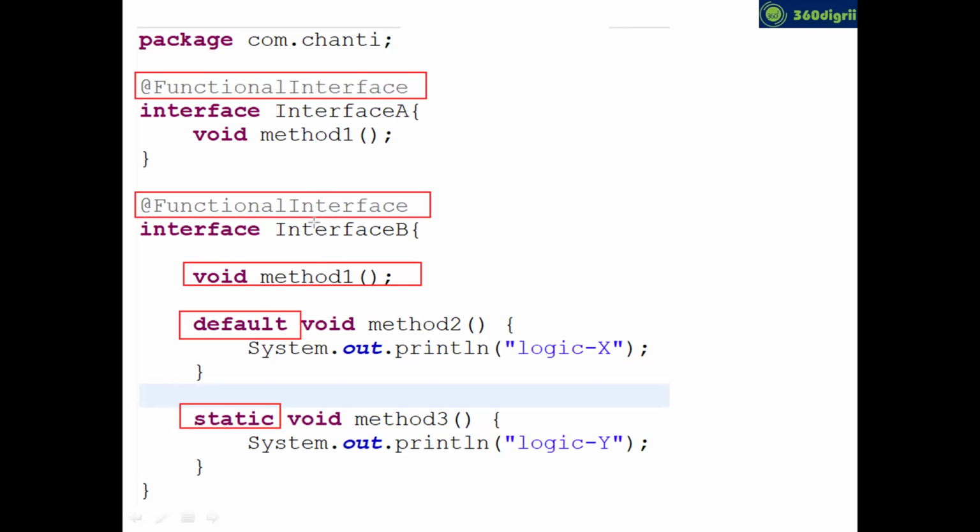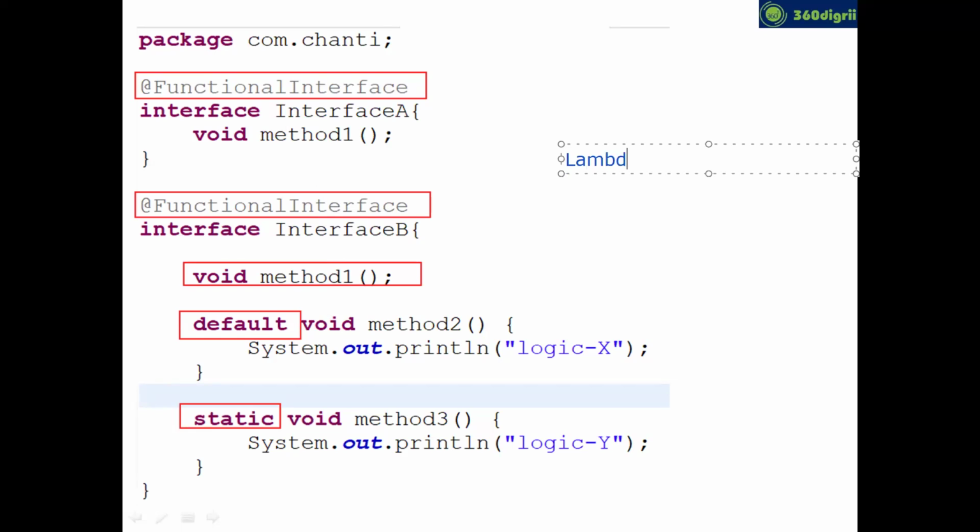Now, maybe you can ask a question: why have functional interfaces been introduced in Java? To write your Java code by using lambda expressions. I'm not sure whether you heard it or not.